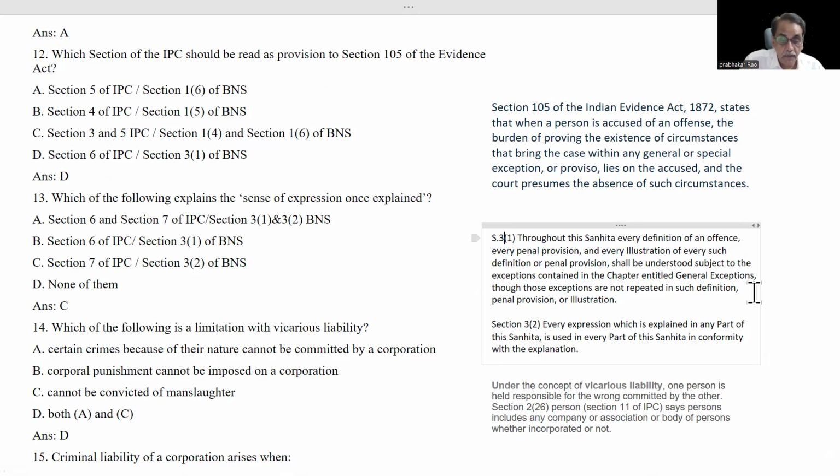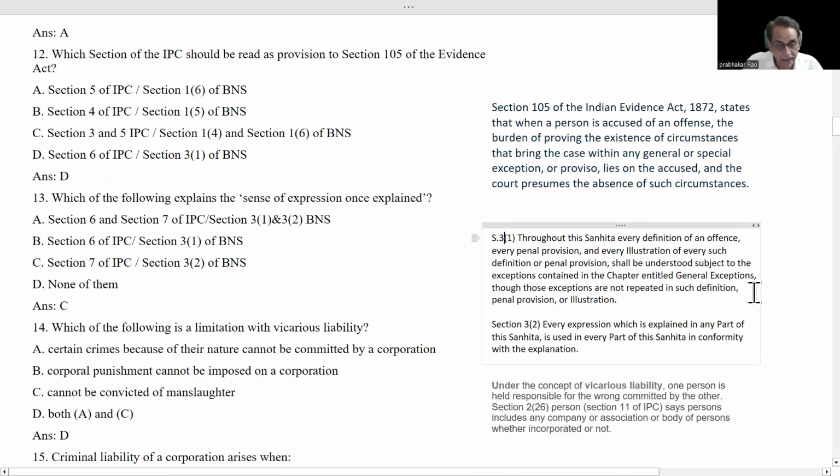For example, culpable homicide not amounting to murder, and murder, there are two provisions. While we are studying culpable homicide not amounting to murder, their general exception has not been given. Even then, we have to read general exception in that particular provision.